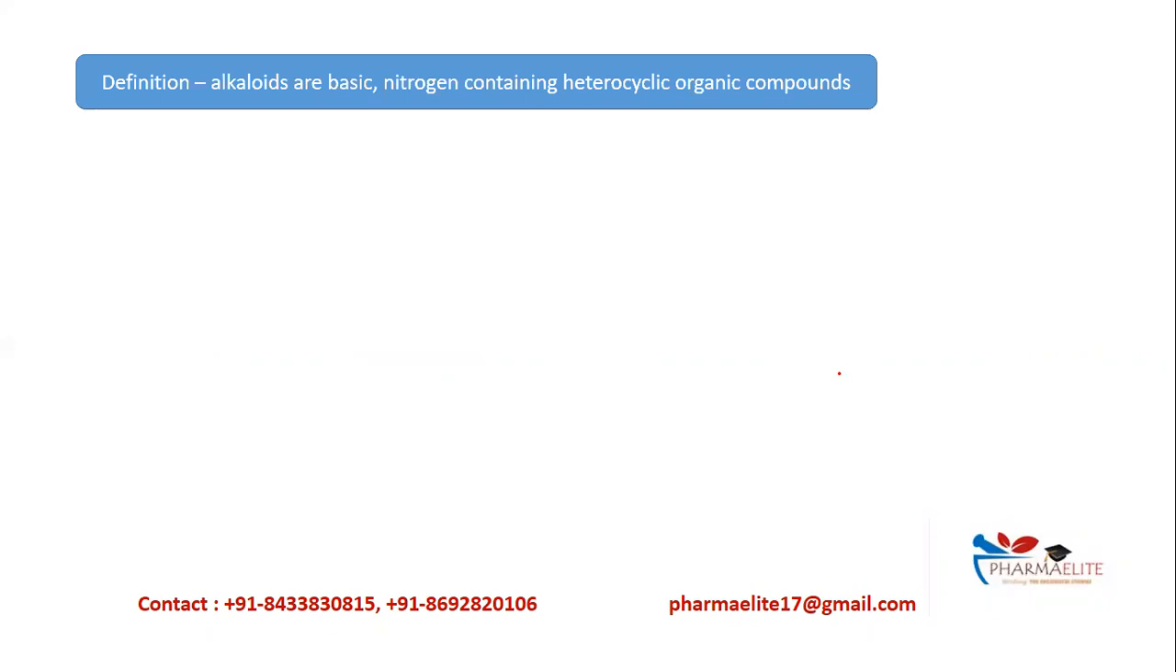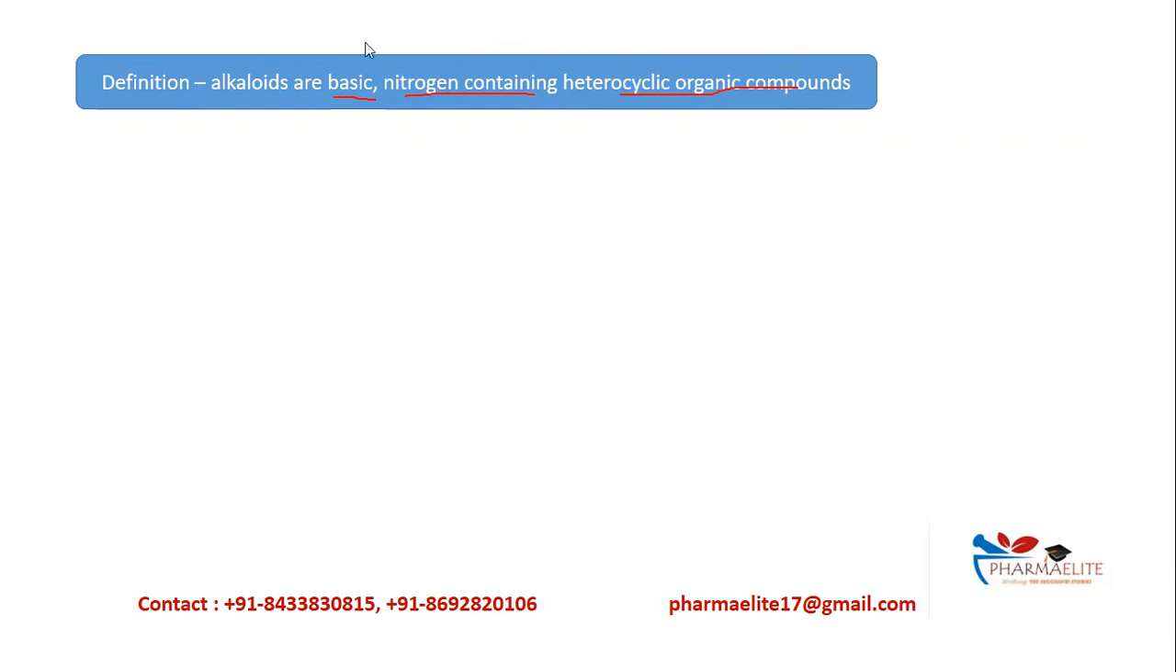Basically, what are alkaloids? Let us have a look at the definition. Alkaloids are basic nitrogen containing heterocyclic organic compounds. That is, they are the organic compounds having a heterocycle. The heteroatom is nitrogen and they are basic in nature.